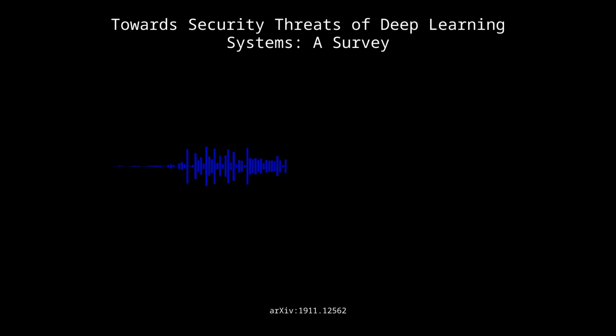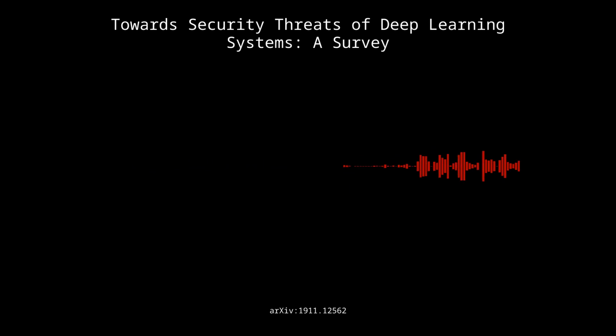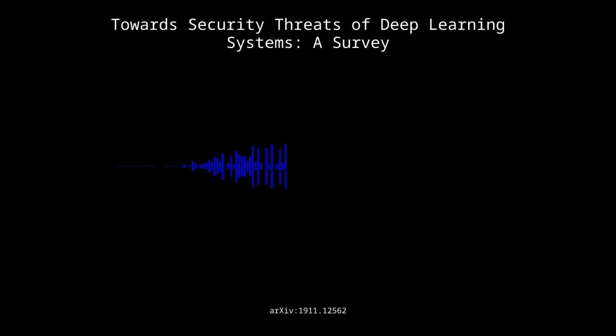Absolutely. And this brings us to a really important point that the paper emphasizes throughout: the importance of interpretability and explainability in deep learning security. Yeah, we've been talking about that a bit throughout this conversation, but why is it so crucial in the context of security? Well, because if we want to build trust in these AI systems, it's not enough for them to just be accurate. Right. It's like a black box. We don't know what's going on inside. Exactly. We need to be able to understand how these systems are making decisions.